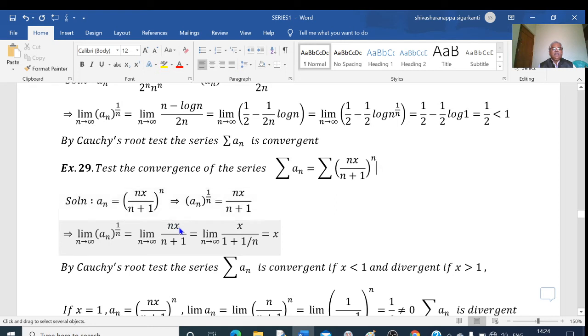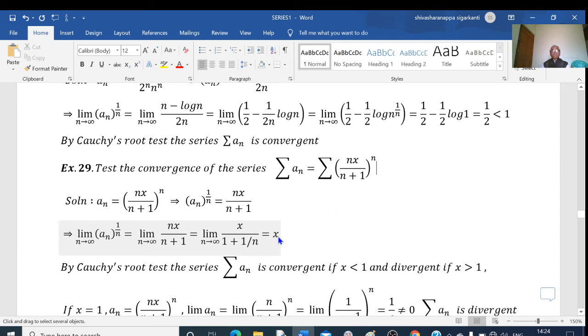In the numerator we have x. In the denominator we have 1 plus 1 by n. As n tends to infinity, this tends to 0. So that is x by 1, which is equal to x. I am getting limit n tends to infinity, an to the power of 1 by n is equal to x.